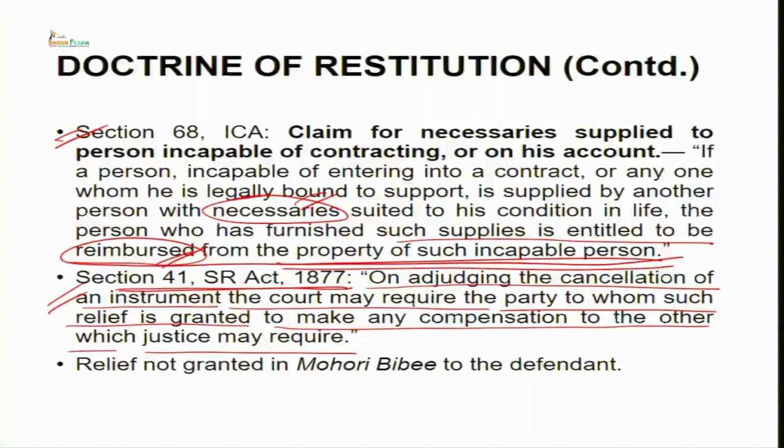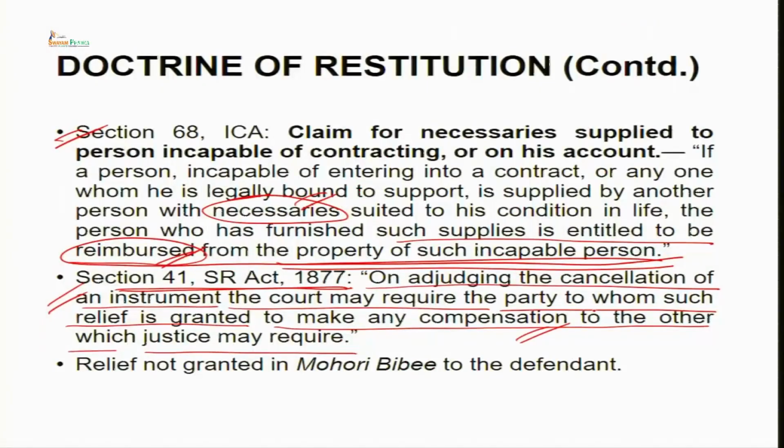So, if you are cancelling the instrument, it would be in favor of that minor, and if you also let the incompetent person keep that money or that thing with him without restoring that benefit, that will be like a double favor, right?